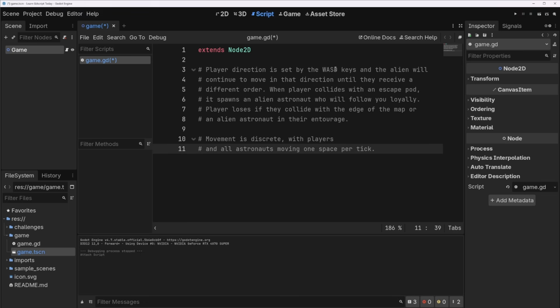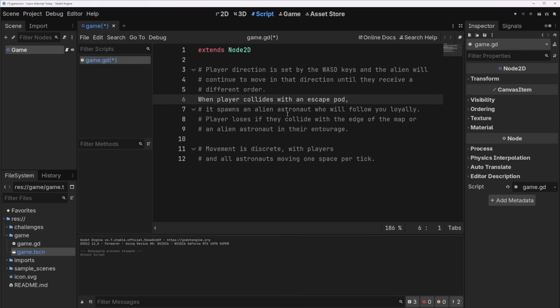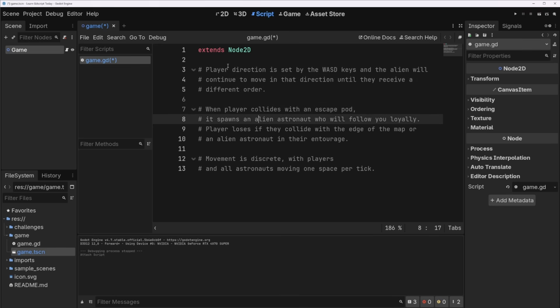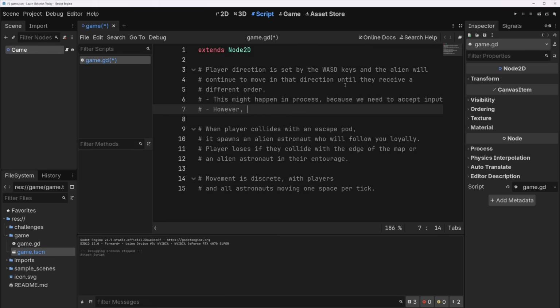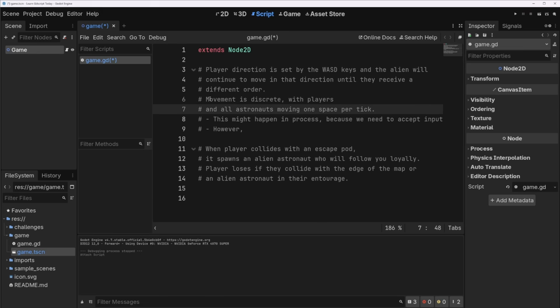So we have input here. We know it's going to use the WASD keys, and the alien is going to continue to move in a direction until they receive a different order. So let's think about that first. So I think this is probably going to be something that happens, well, this might happen in process because we need to accept input. However, it's a little confusing because we say down here that movement is discrete and all astronauts move one space per tick. Let's move that up here and think about that a bit.